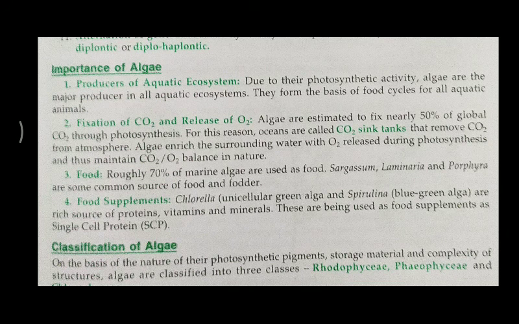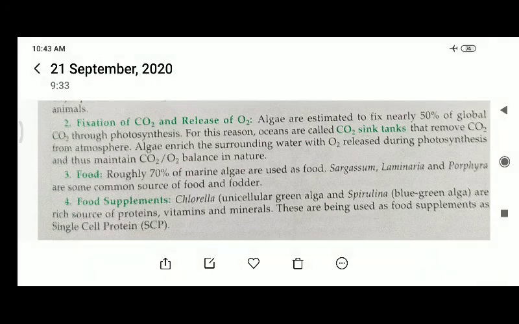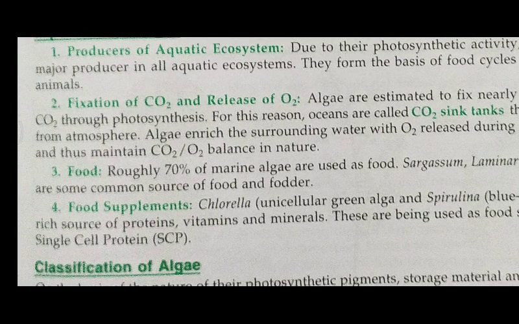They are major producers in all aquatic ecosystems and support the food cycle also. Fixation of CO2 and release of O2, as I told you earlier. For this reason, oceans are called CO2 sink tanks, meaning they remove carbon dioxide from the atmosphere and balance the oxygen level in nature.